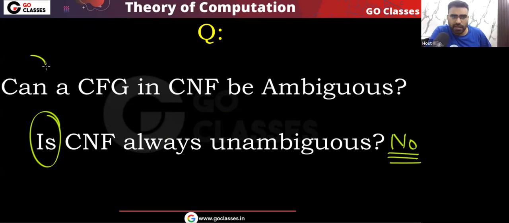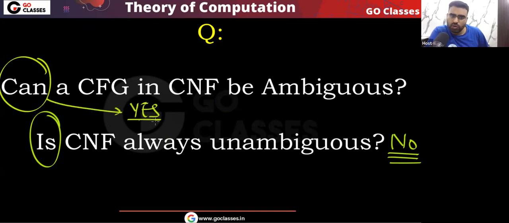Okay. And can Chomsky normal form be ambiguous? The answer is yes. Let me give you an example. I will give you a Chomsky normal form grammar which is ambiguous. Consider this example: S goes to AB or CD. Are these productions allowed in CNF? Yes, they are allowed. Variable going to two variables is allowed.